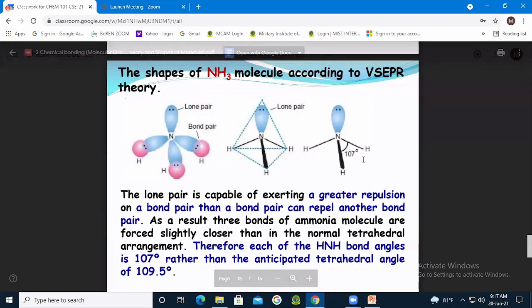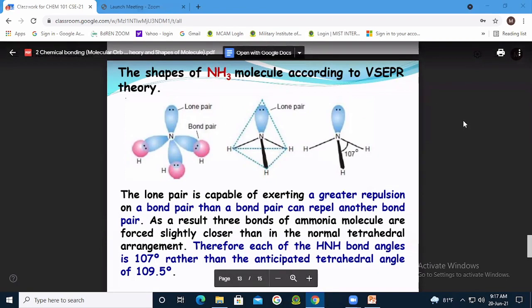Someone other than Abrar and Mahir. Sorry, Abrar and Afia. Raise your hand. Sir, is it pyramidal or distorted tetrahedral?